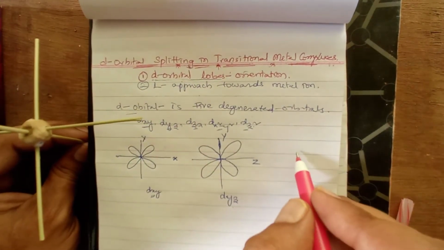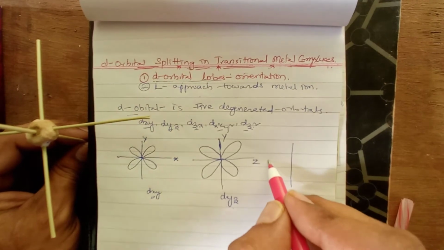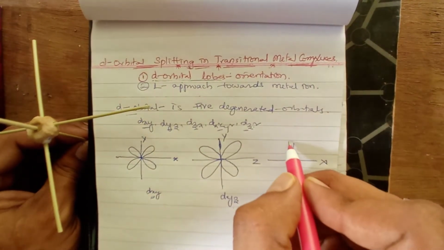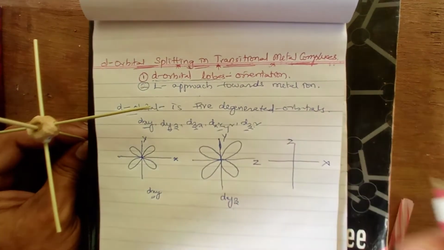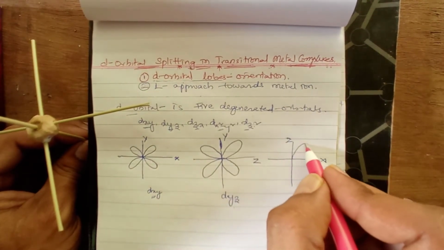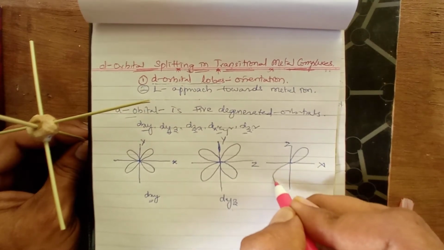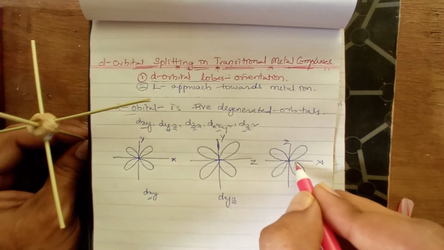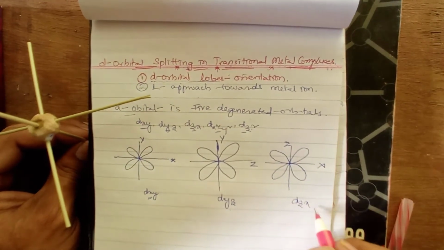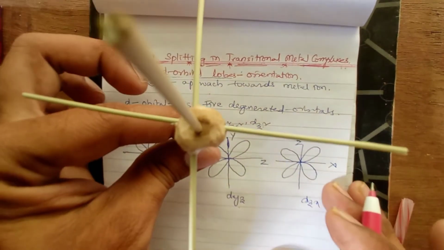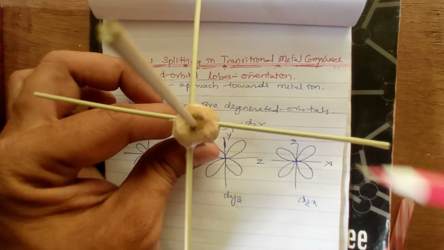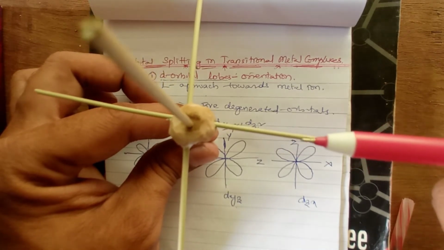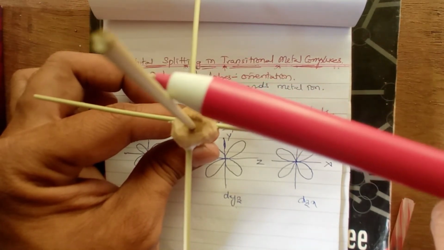Same now going with dzx. Now left to right is the x axis, and this you consider as the z axis. The lobes are in between the xz coordination axes. Same when you get into three-dimensional, if these are the coordination axes, this is the x axis and this is the z axis.